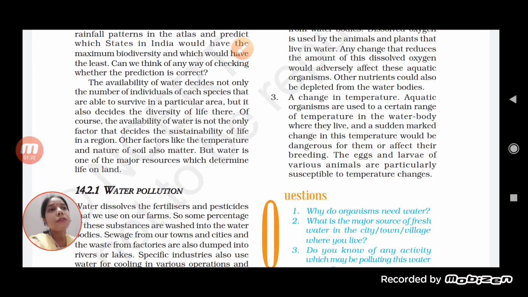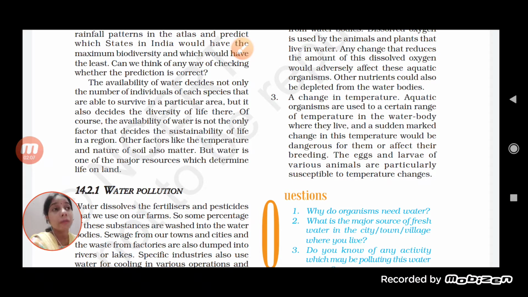Other water is in the form of glaciers, in the form of a solid. It is trapped in glaciers, or it is present in the form of icebergs which float on the sea. So basically, it is in the form of ice caps or glaciers. So only a few percent of water is available to us that we can drink.